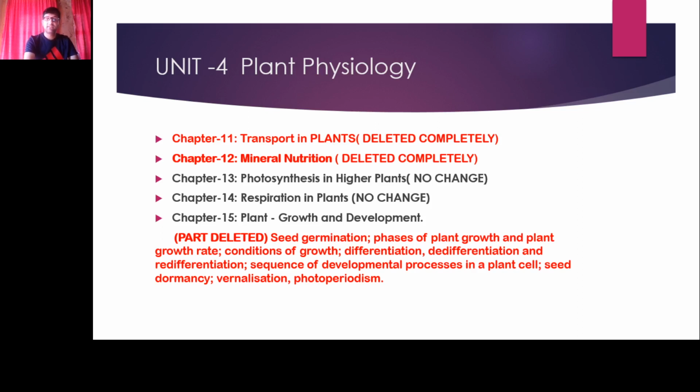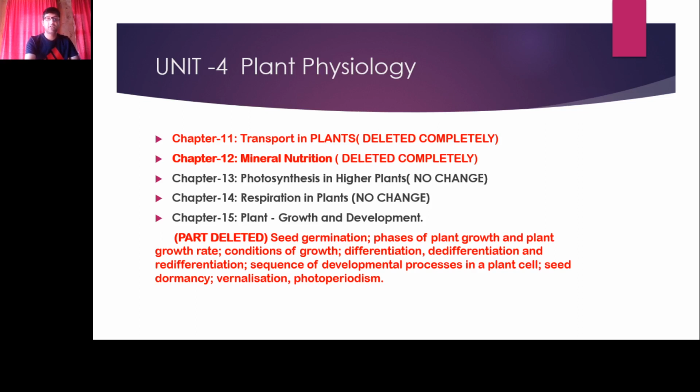So next is chapter number 13, that's photosynthesis in higher plants. There is no change in the contents of this unit. You are supposed to prepare all the topics for final exams. Then next is respiration in plants, which again has no change in the contents. Chapter number 15, plant growth and development. This chapter has not been completely deleted, but a few topics have been removed or reduced from the previous original syllabus.